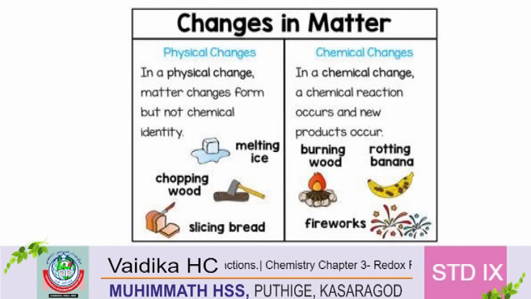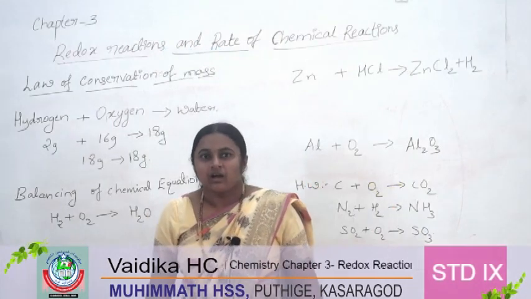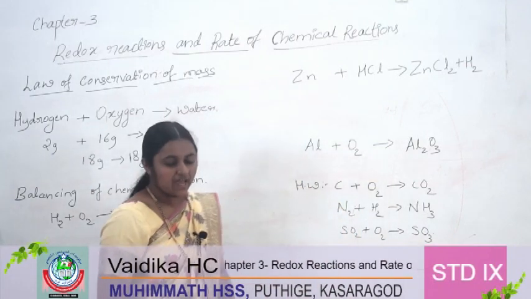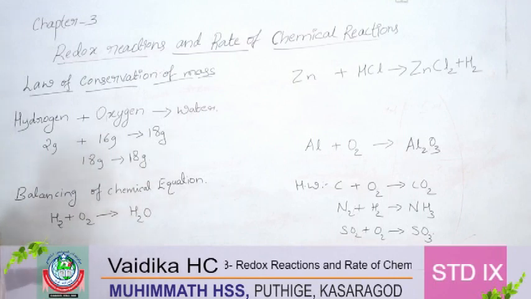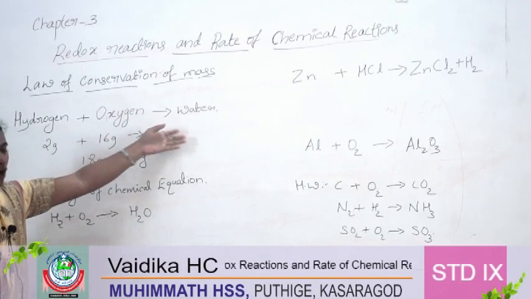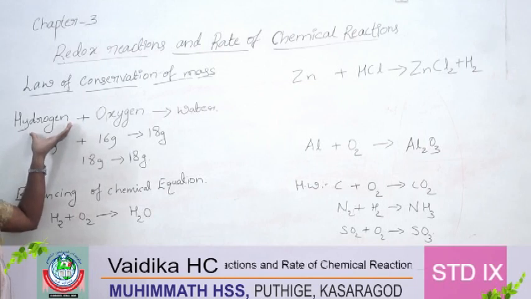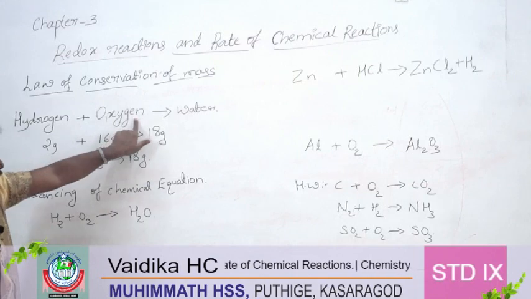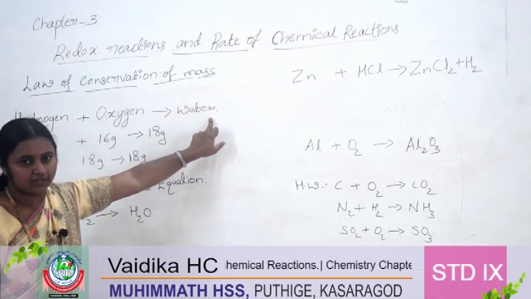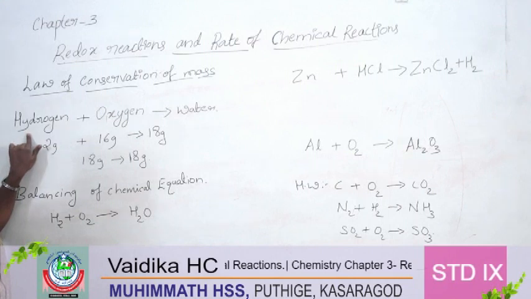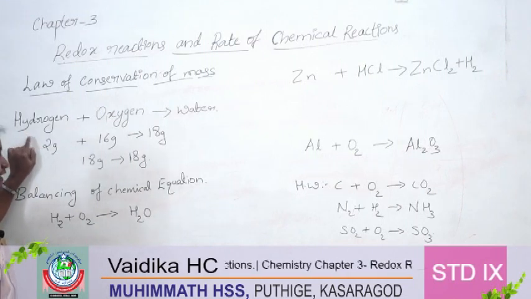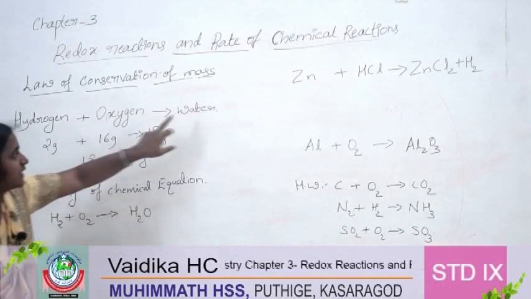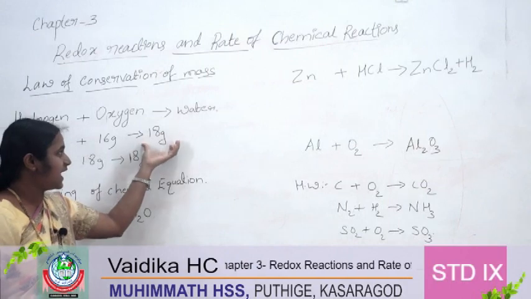Okay, let us study the law of conservation of mass. Before going to that, as you know, how is water formed? Water is formed by the combination of hydrogen and oxygen, right? So, what is the mass of hydrogen? The mass of hydrogen is 2 gram. The mass of oxygen is 16 gram. So, what is the mass of the water? It is taken as 18 gram.